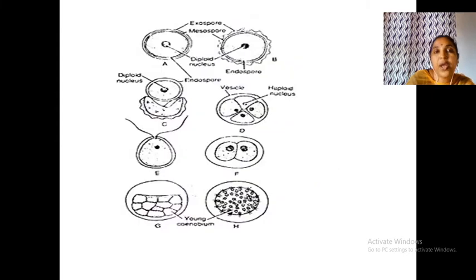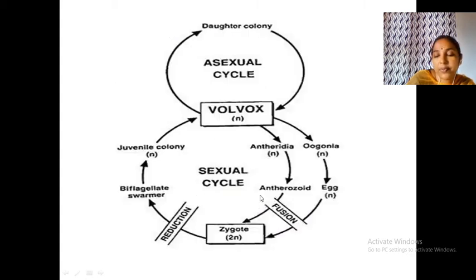Okay. Now, see the structure here. This is a zygote. It undergoes meiosis to give 4 haploid nuclei. Then it undergoes germination and produces the structure. Okay. So, this is the zygotic structure. It undergoes division and again division, and many cells are formed.